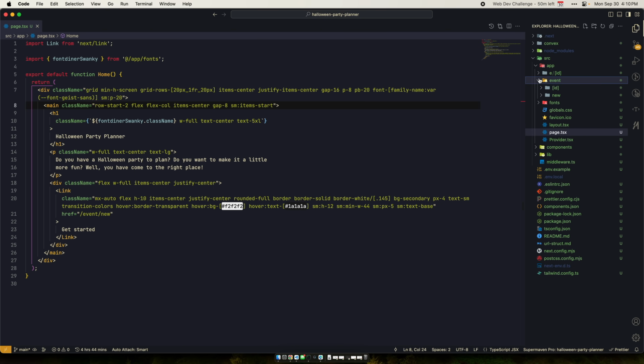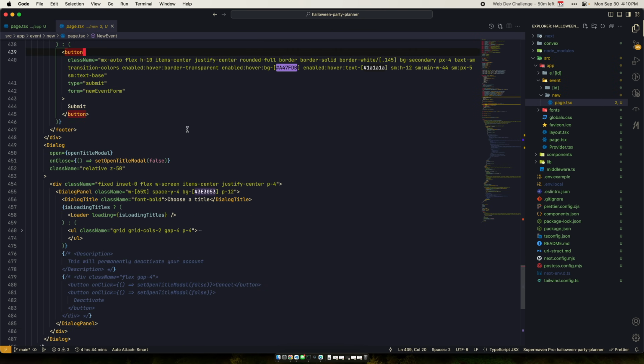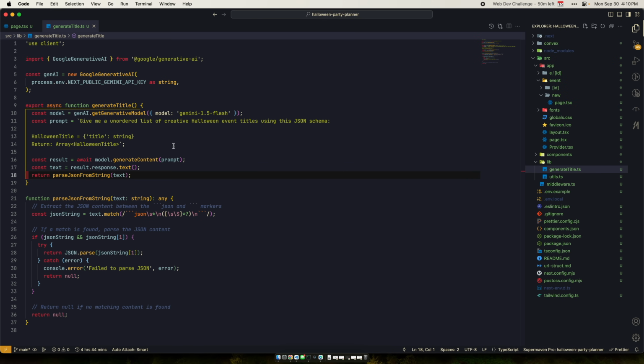The cool part is that event title generator. I'm using Gemini for that. Here we go. Generate titles. I ended up going with Google because one, I wasn't paying for OpenAI. It was cheap and it's fast. I was able to do it relatively fast.